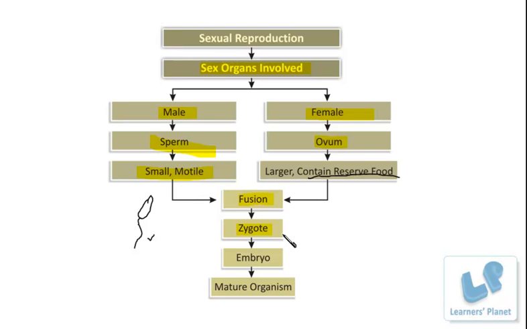That is, it proceeds with the fusion of male and female gametes, which results in the formation of a zygote. Then the zygote develops and produces the embryo and the further living organism. So this is the general concept about sexual reproduction. And as I said, different types of organisms show this sexual reproduction.